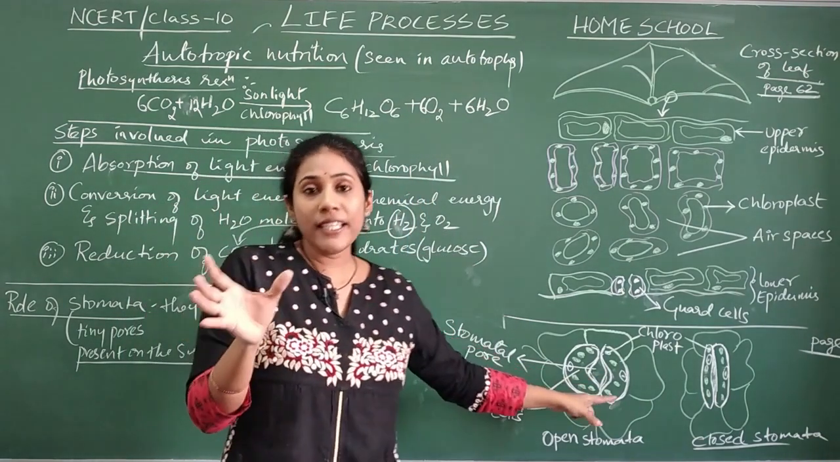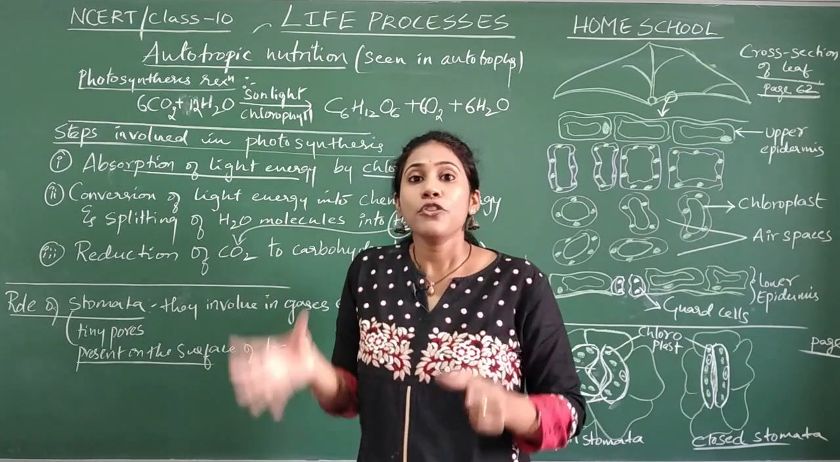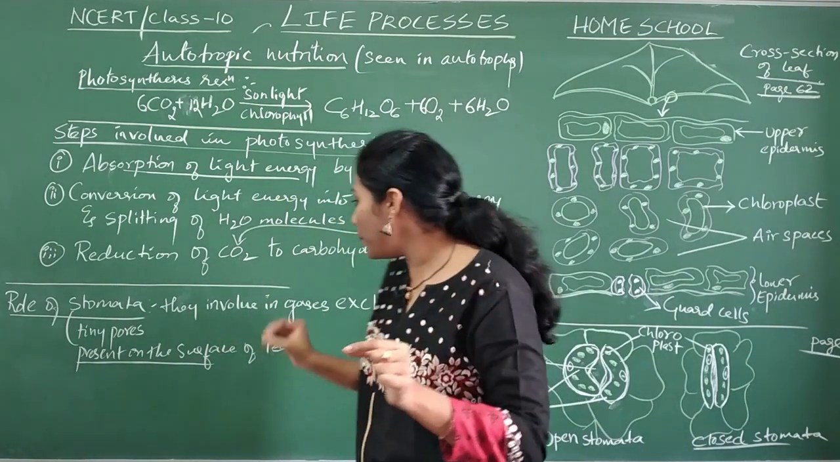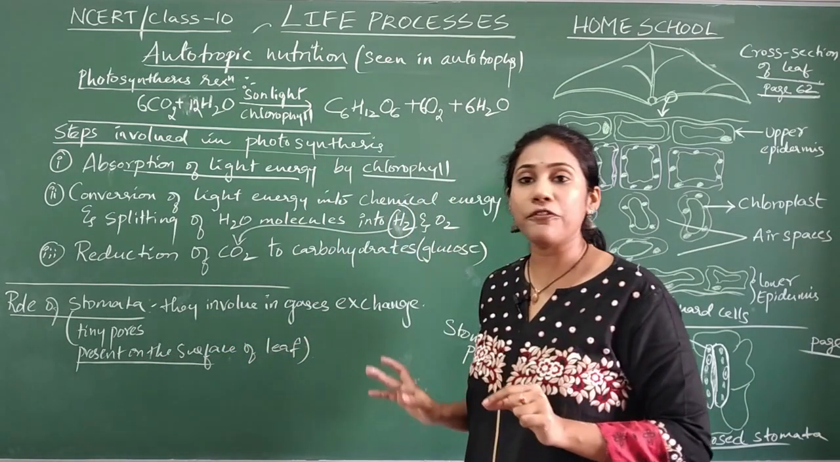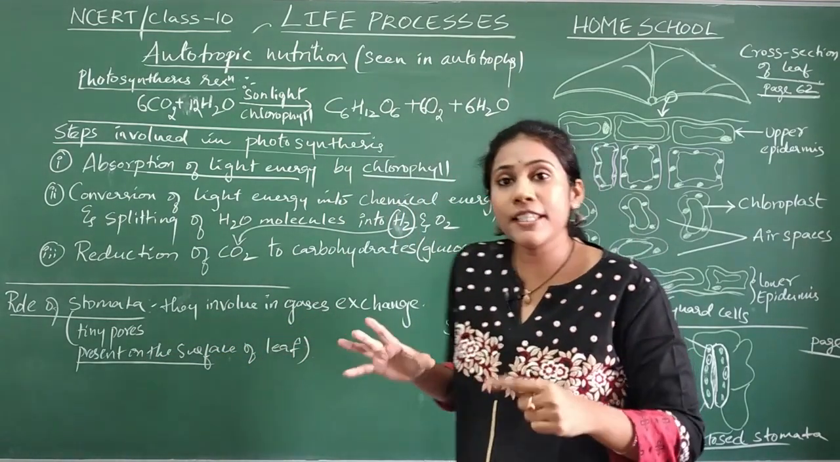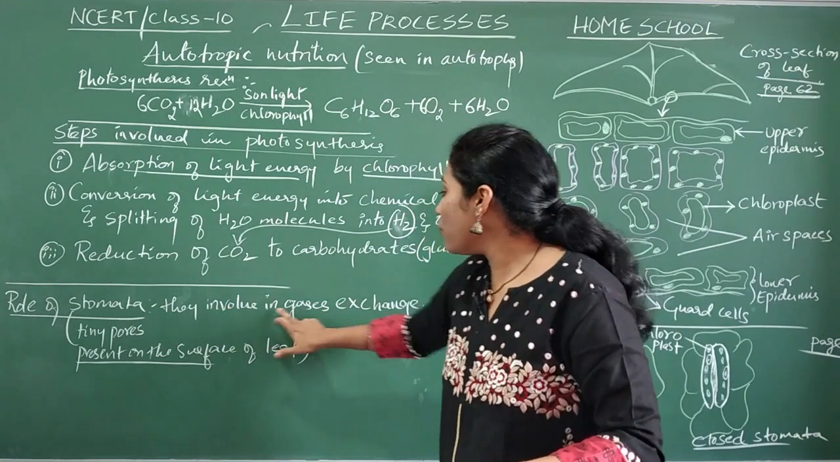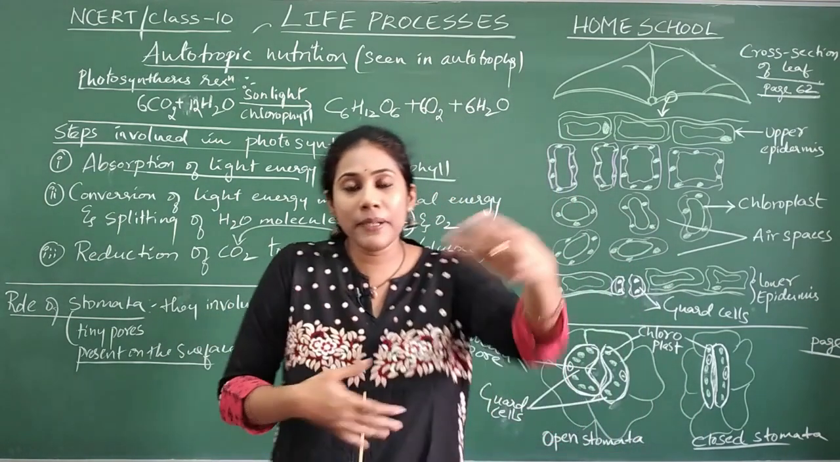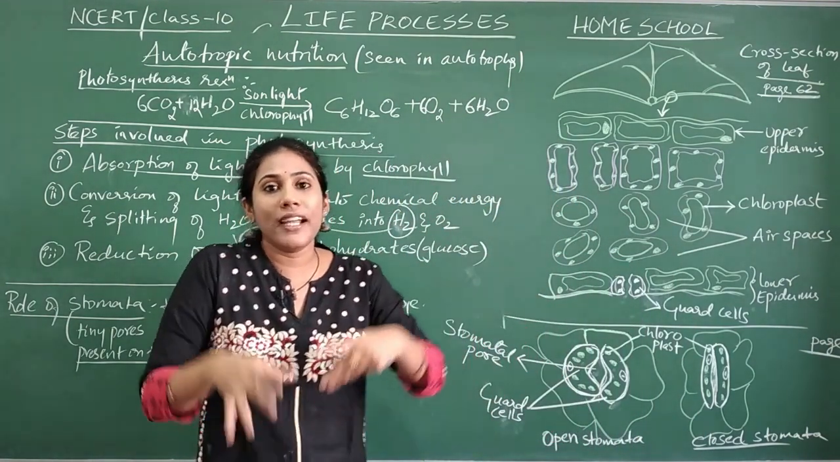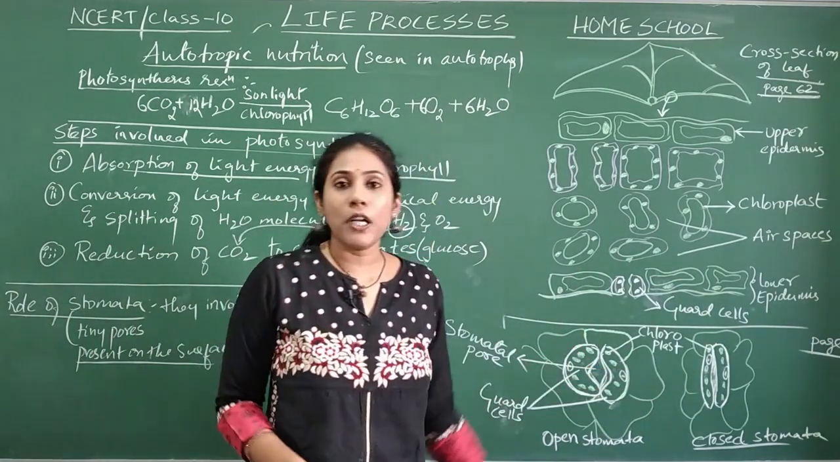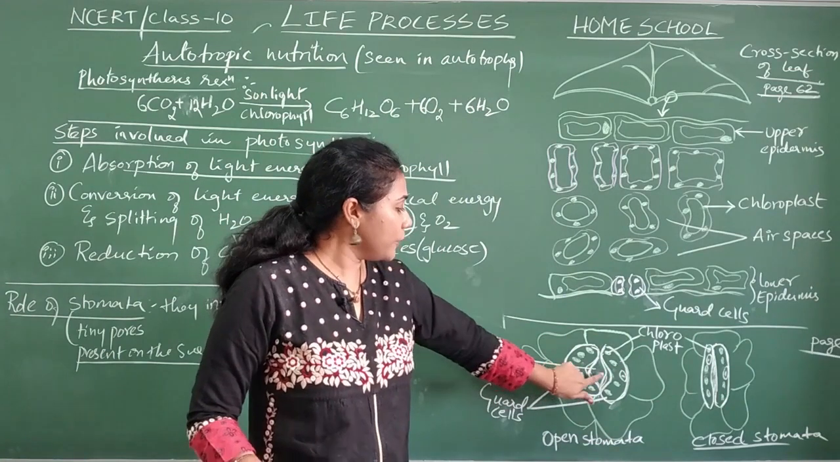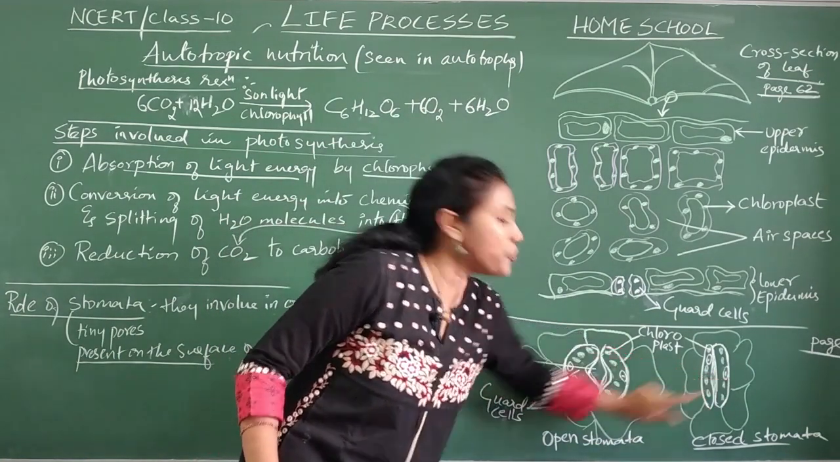They will ask you in the examination, what is stomata? Stomata are tiny pores present on the surface of the leaf. And what is the use of stomata? They are involved in gas exchange. Carbon dioxide can come in through that pore and oxygen can go out through that pore. Diagrams are very important. This is an open stomata and this is a closed stomata.